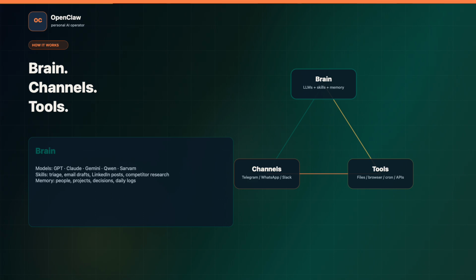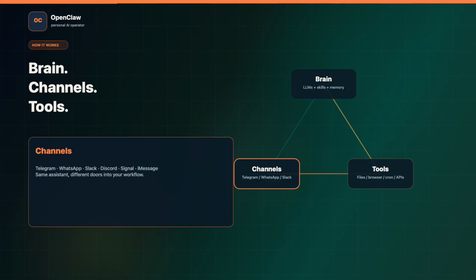Under the hood, OpenClaw has 3 layers. The first layer is the brain. That can be GPT, Claude, Gemini, Qwen, Sarvam, or another model. Around the model you add skills: triaging requests, drafting emails, writing LinkedIn posts, researching competitors, summarizing meetings, or debugging scripts. And then memory makes the whole thing compound.